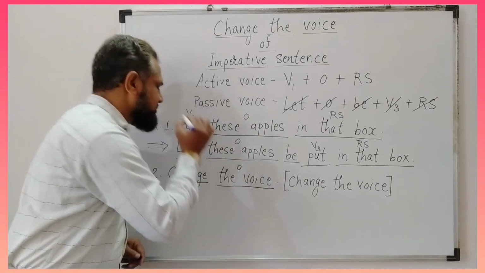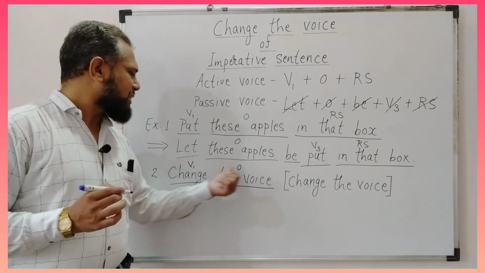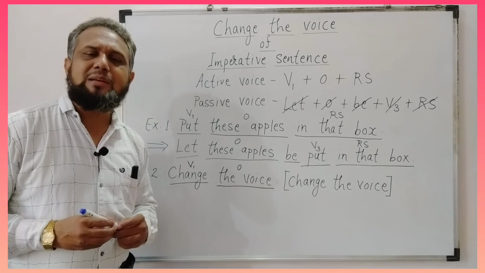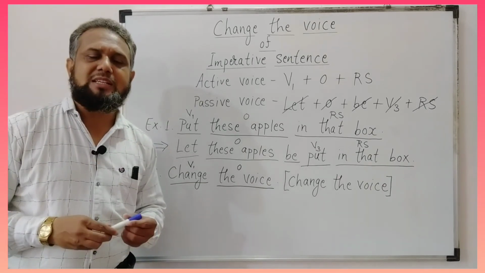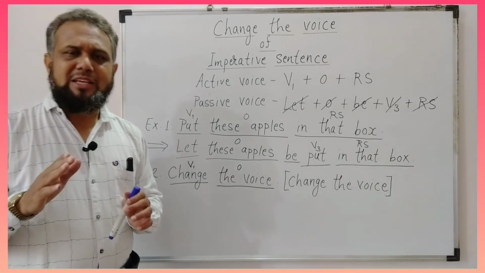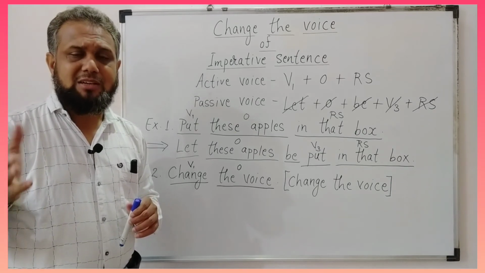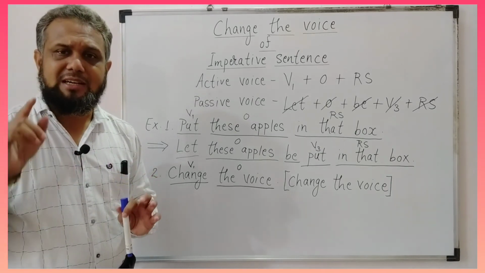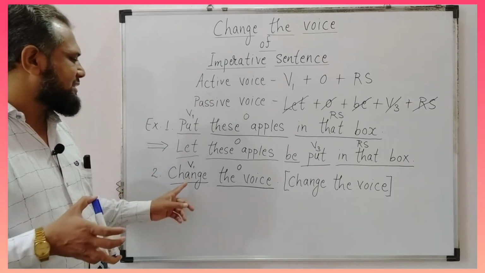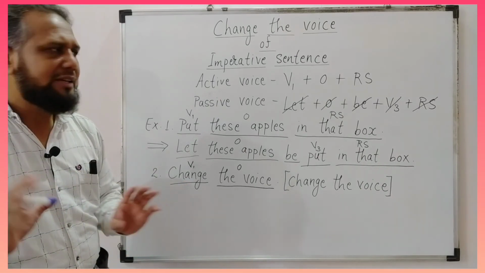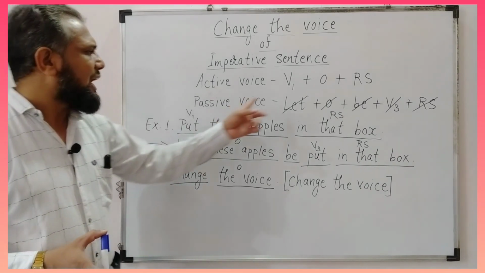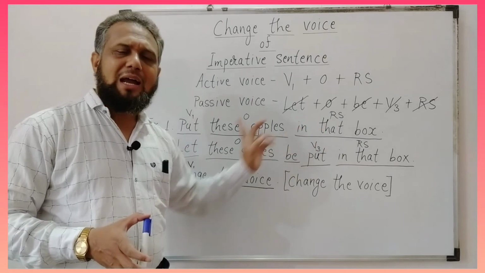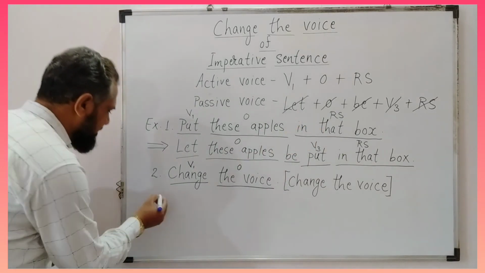The voice. So V1 plus object. There is no remaining sentence in this sentence. Sometimes there will be a remaining sentence and sometimes there will be no remaining sentence. Therefore, in this sentence there is no remaining sentence. Now, we have to follow this formula and we have to solve this question.